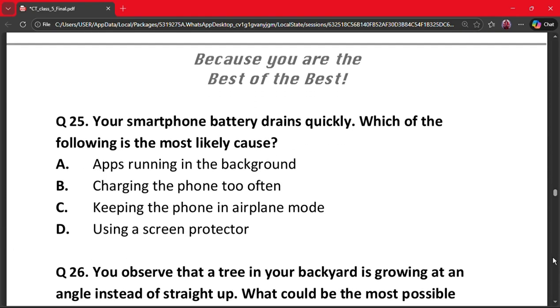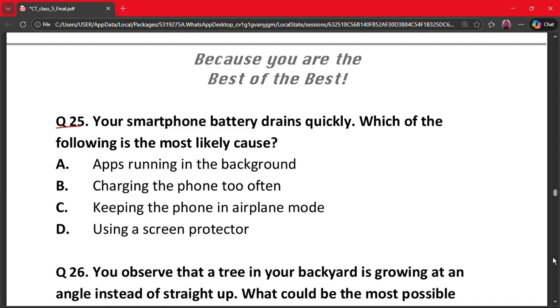And next question is question number 25. Your smartphone battery drains quickly. Which of the following is the most likely cause? A. Apps running in the background. B. Charging the phone too often. C. Keeping the phone in airplane mode. And D. Using a screen protector.